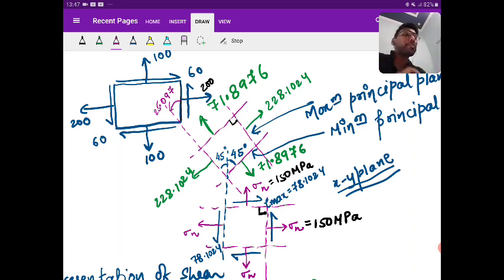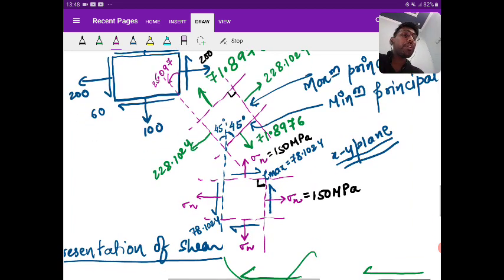Next, the maximum shear plane will be equally inclined to the two principal planes, yes or no? If the maximum shear plane is equally inclined to the principal planes, then I have drawn 45, 45. Now, for the equilibrium, I have drawn parallel and then complementary.